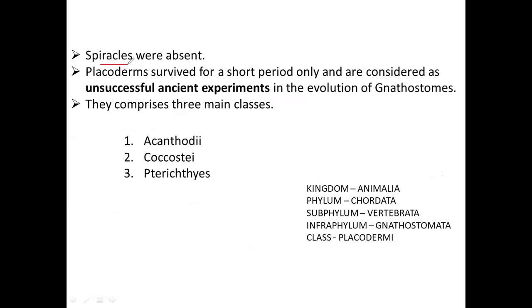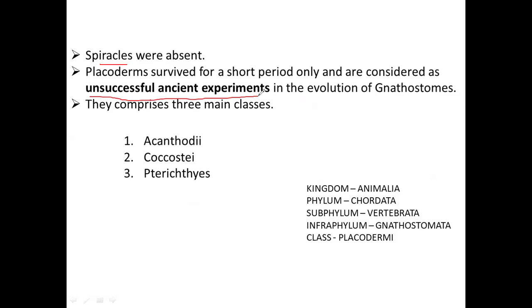And these placoderms, if you see, became extinct at the end of the Permian period. So they lived for only a shorter period of time. That is why we also call them an unsuccessful ancient experiment. In the evolution of gnathostomes, they are the first vertebrates having jaws, but they lived for only a short period of time. So that is why we also call it an unsuccessful ancient experiment.